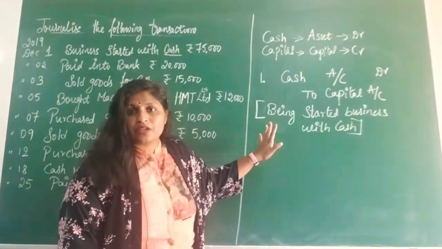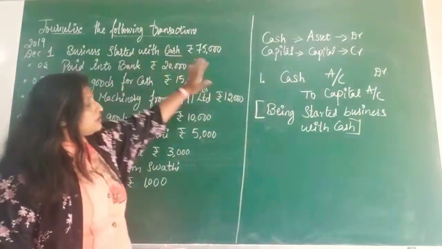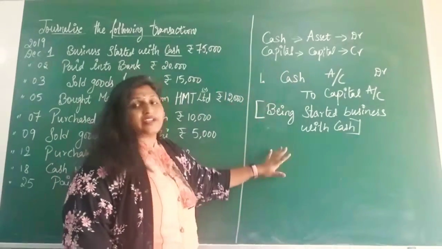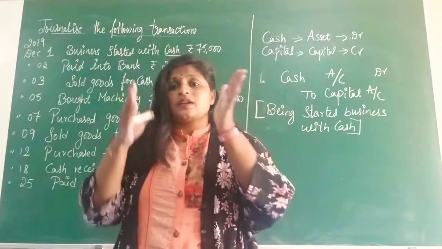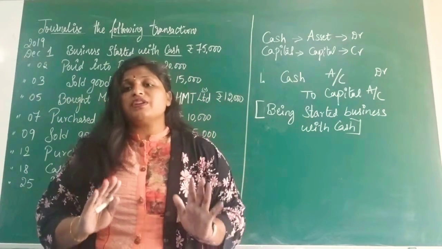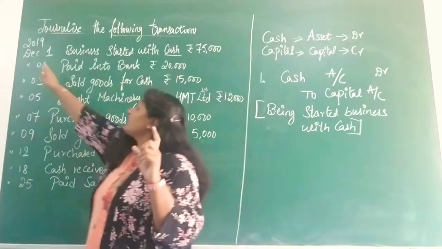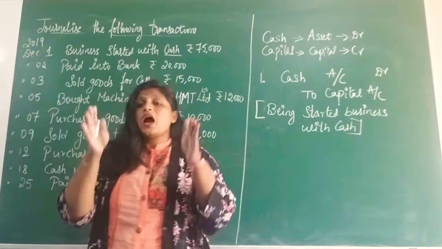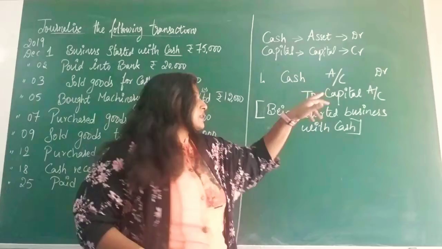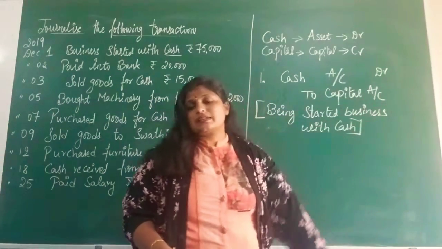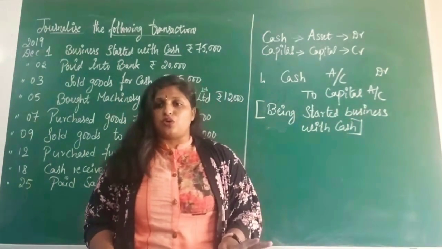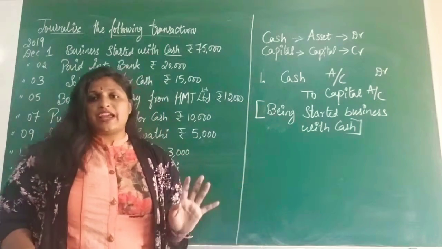Understood? For the first transaction, this is the journal entry. It carries 1 mark for the total entry. I have given the format, right? Date, particulars, ledger folio, debit, credit. In that format we have to write. Under the date, we write 2019 December 1st. Under particulars, we write this journal entry. In the debit column, straight to this, you write 75,000. Again in the credit column, straight to capital, you write the 75,000 amount. That completes the first entry.